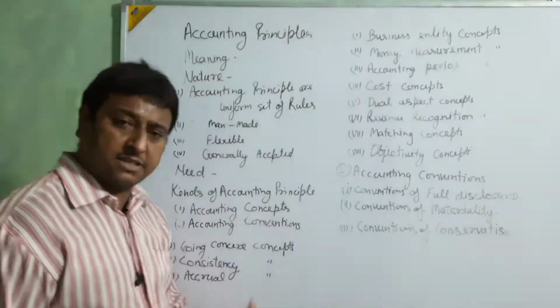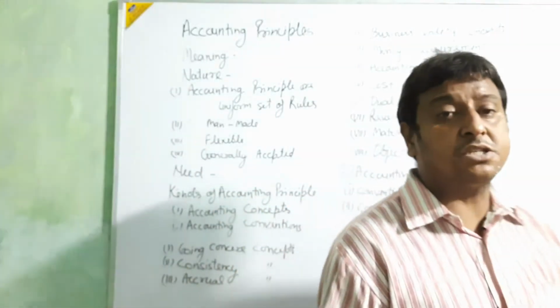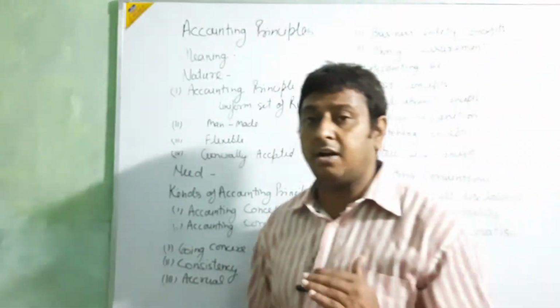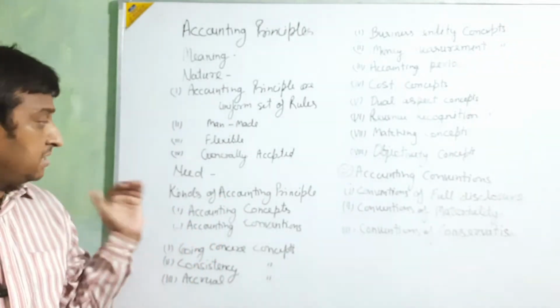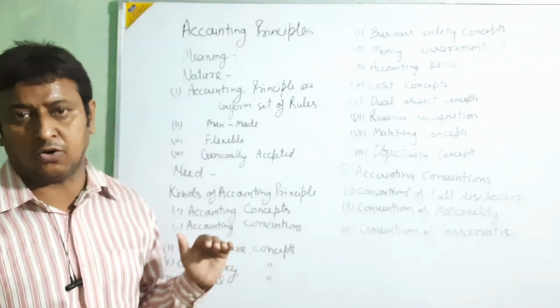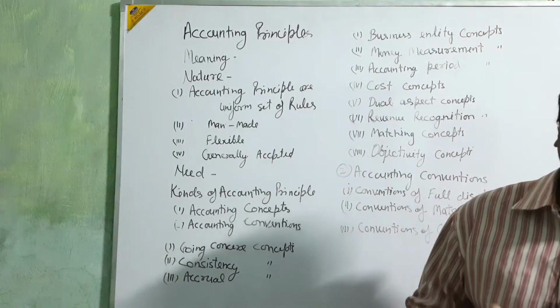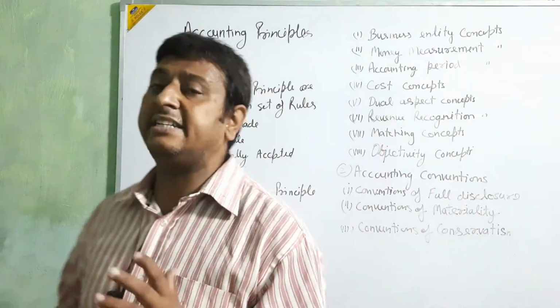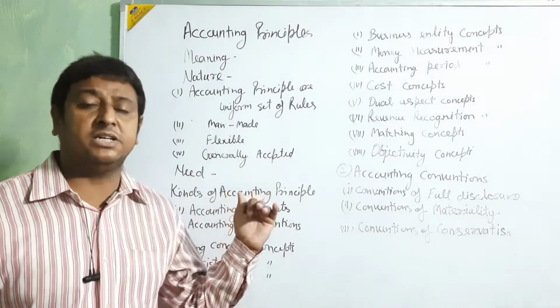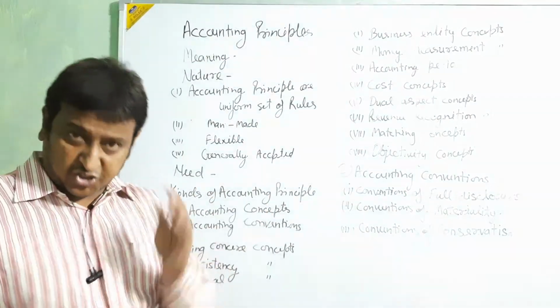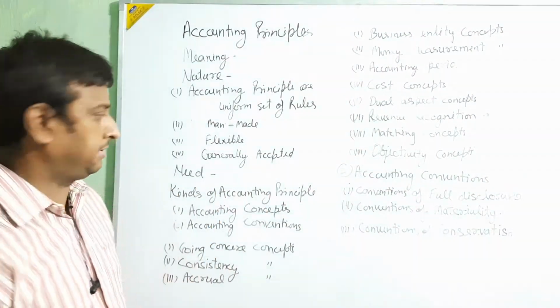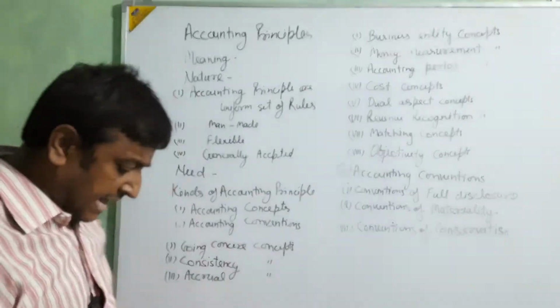Next, flexible. This accounting principle is flexible, based on terms and conditions or situation. If the terms and situation change, or the conditions need a change, then we can easily change the accounting principle. Next, generally accepted.